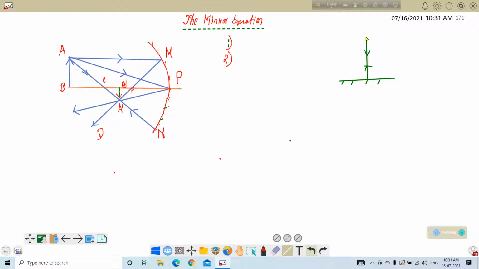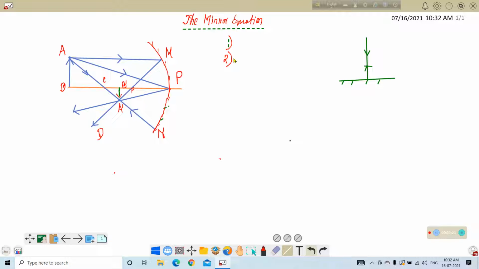Retrace means it will follow the same path. That means this light ray, AC, is incident on the point N and gets reflected and retraces the same path. Okay, so this is principle number two.